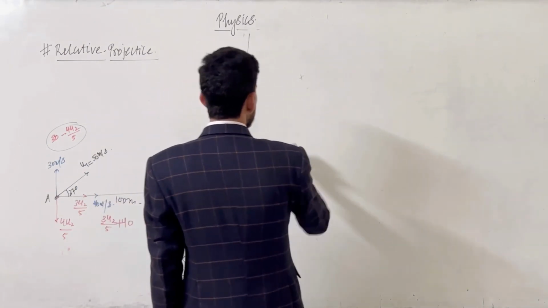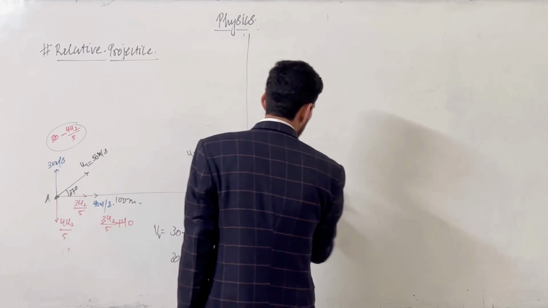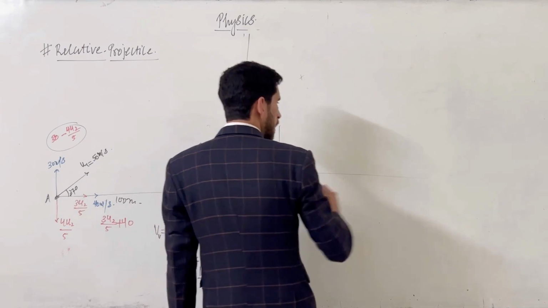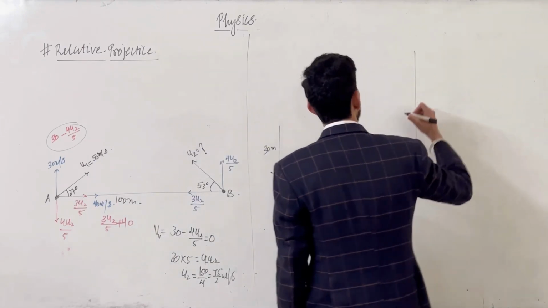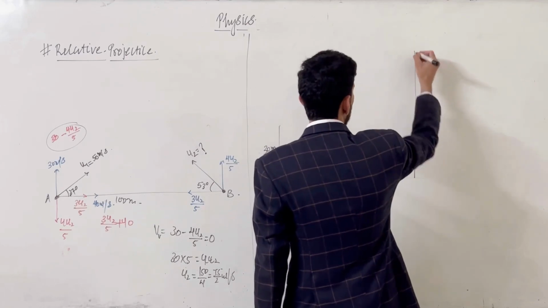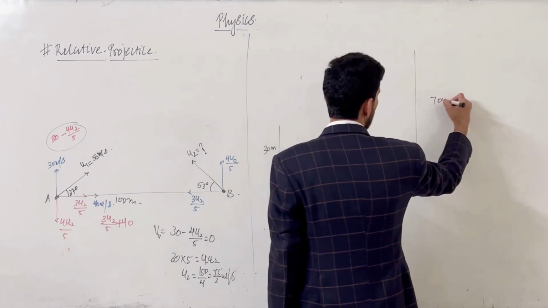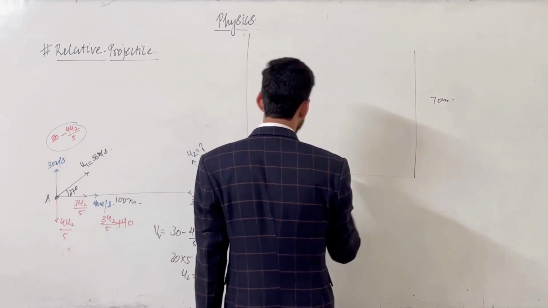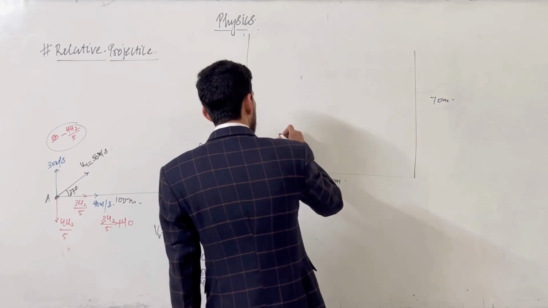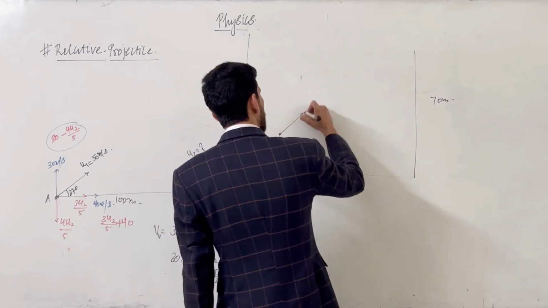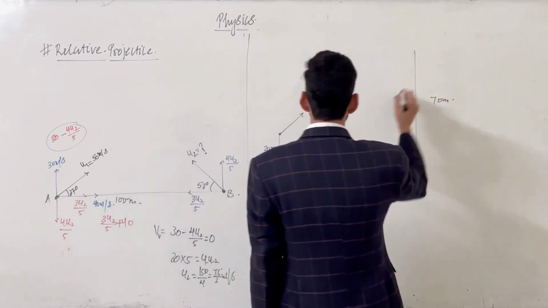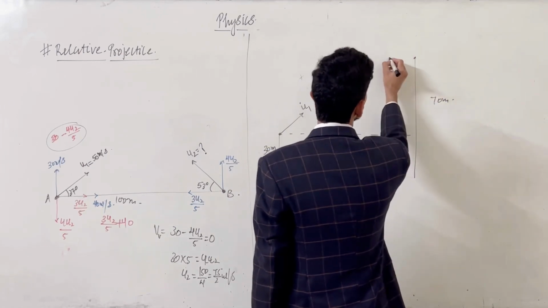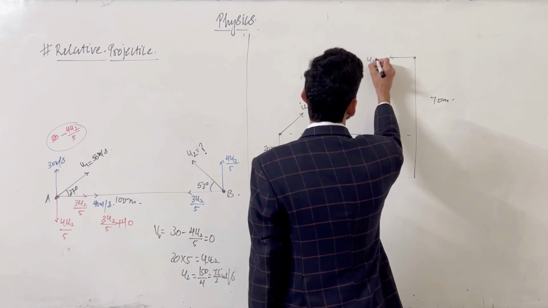Okay, suppose here we are standing at a height of 30 meters, and your friend is standing on the top floor, at a height of 70 meters. The distance between these two buildings is 40 meters. You are throwing an object from here with velocity u1, and your friend is throwing an object from there with velocity u2, which equals 10 meters per second.